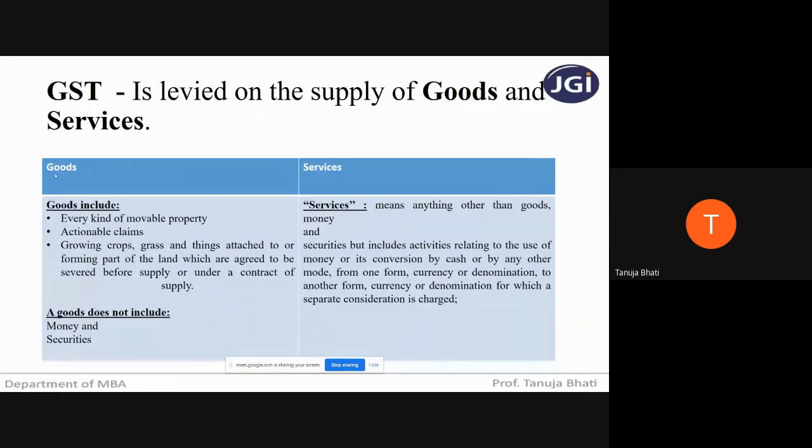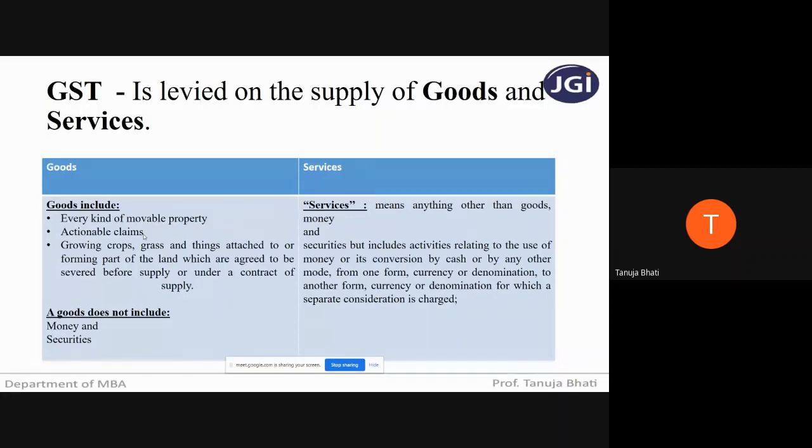So let us see the meaning of goods. Goods include every kind of movable property. It also includes actionable claims. Now, what is movable property? You all know it can be moved from one place to another. And what are actionable claims? An actionable claim is a claim to any debt which is not a secured debt.